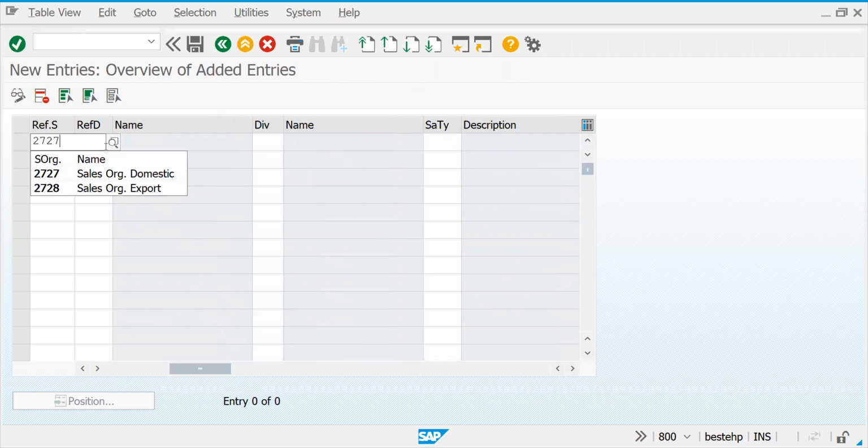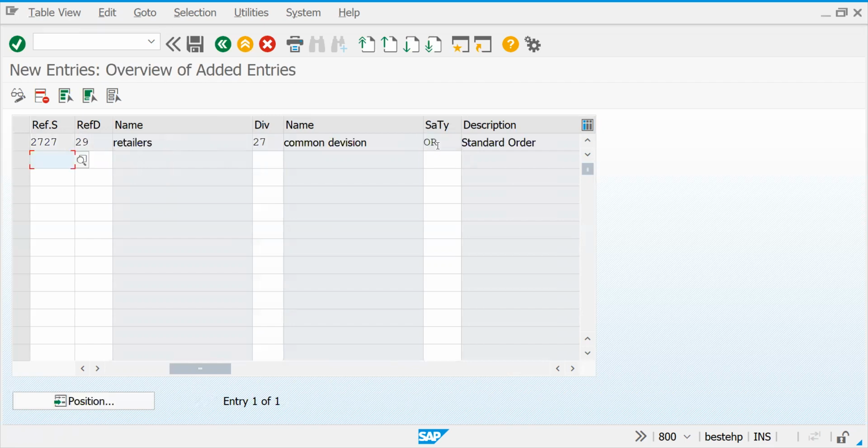So for this, the reference distribution channel is 29. For 29, we are getting an error. Okay, so let's come here. What is the division? Division is 27. What is the sales document type? OR. Okay, I'm saving this.